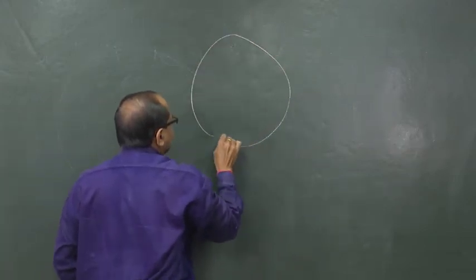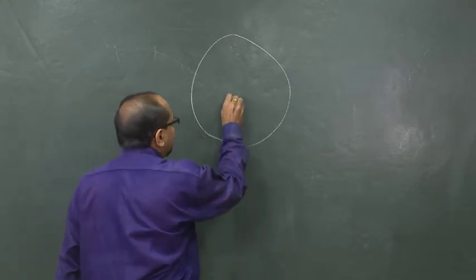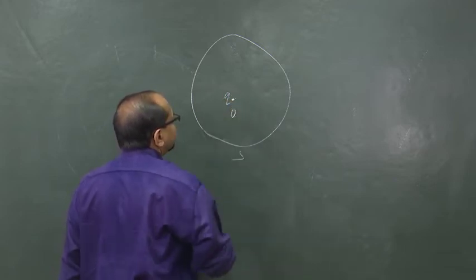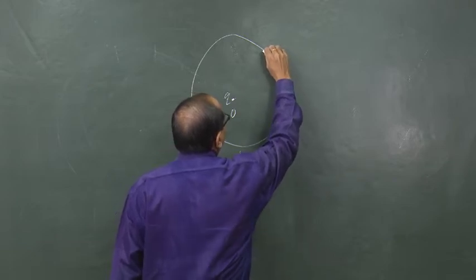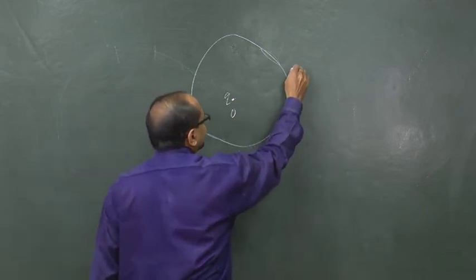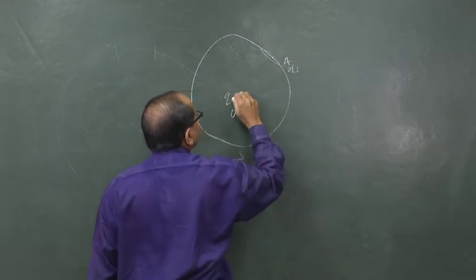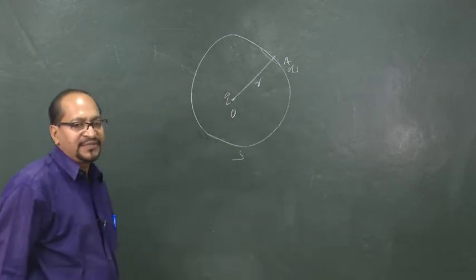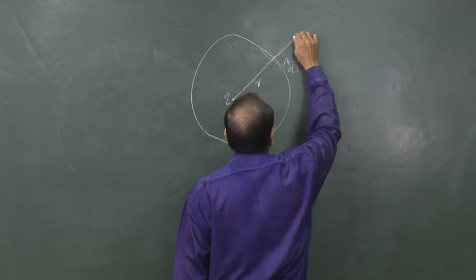Suppose this is any closed surface S, and a charge q is located at a point O, and we consider a surface element ds at a point A. The distance of the surface element from the charge is r, and the direction of the electric field is obviously along r.